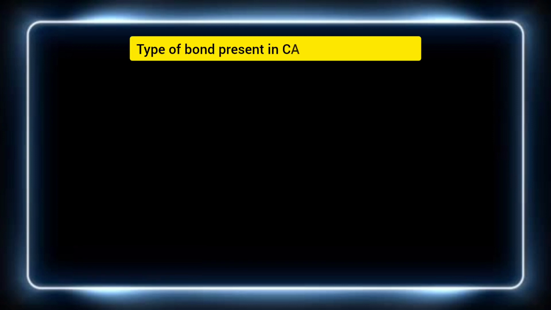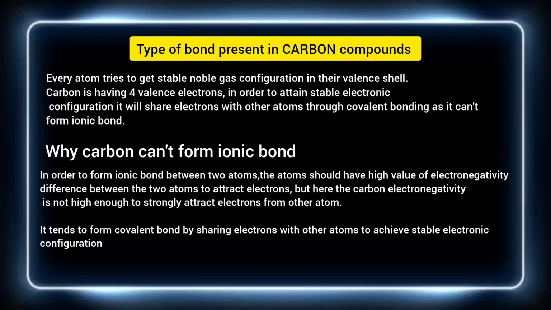Now we should think about the type of bond that is present in carbon compounds. Every atom tries to get a stable noble gas configuration in its valence shell. But here carbon has 4 valence electrons. In order to attain a stable electronic configuration, it will share electrons with other atoms through covalent bonding as it cannot form an ionic bond. But there are some exceptions where carbocations can form ionic bonds.